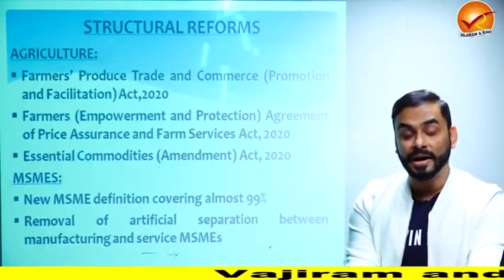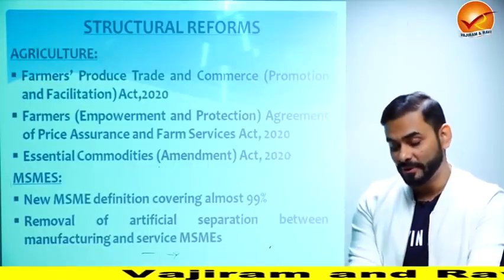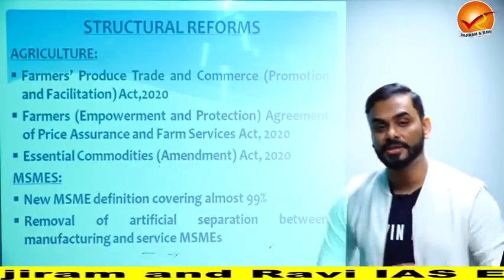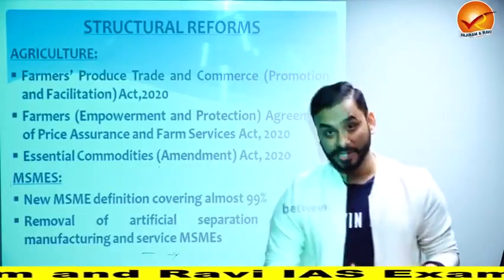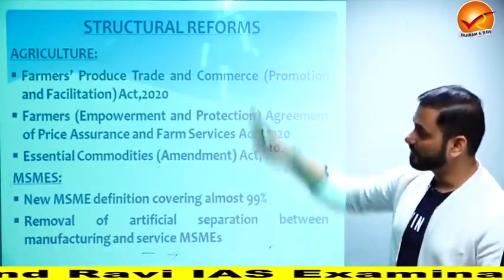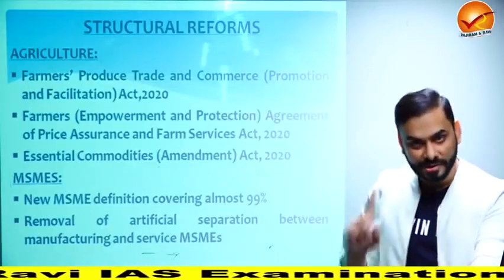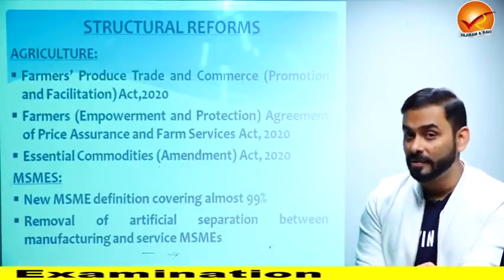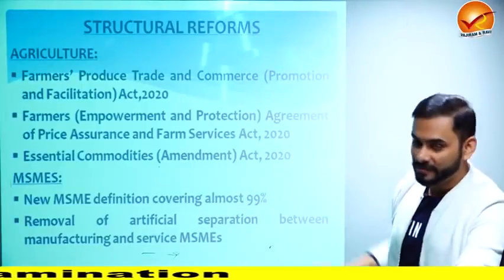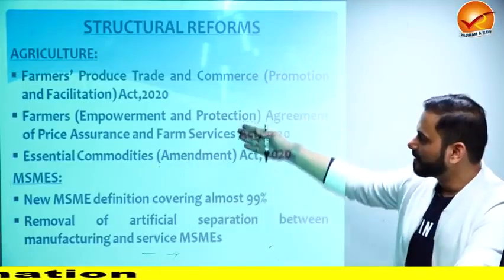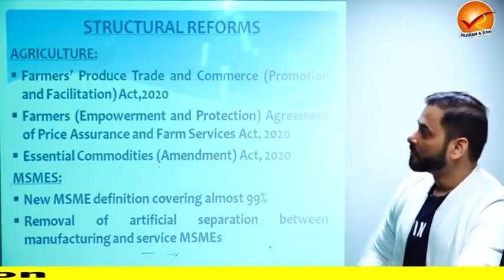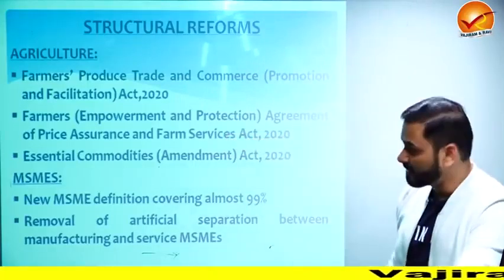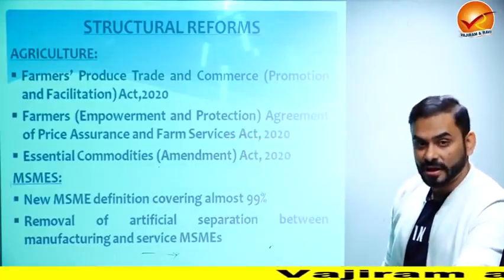You would have heard of the Atmanirbhar Bharat package. So if somebody asks you a question, what are the steps taken under the Atmanirbhar Bharat package to control the COVID situation in the economy? So what would be your answer? I'm going to start that answer now. So what are the structural reforms that happened under the Atmanirbhar Bharat package? Under agriculture, very famous or infamous, these are the three things that happened. The first is Farmers Produce Trade and Commerce, then Farmers Agreement of Price, and next is the Essential Commodities Act.